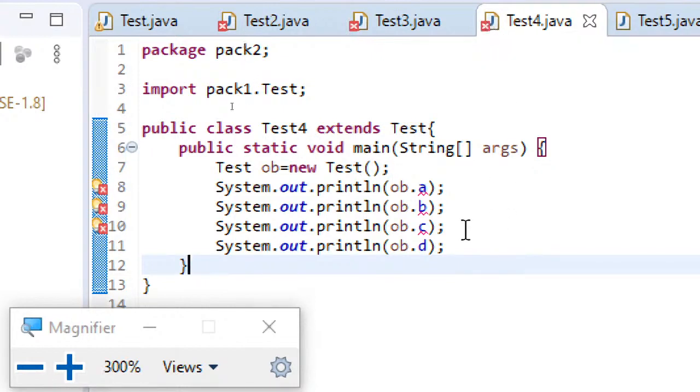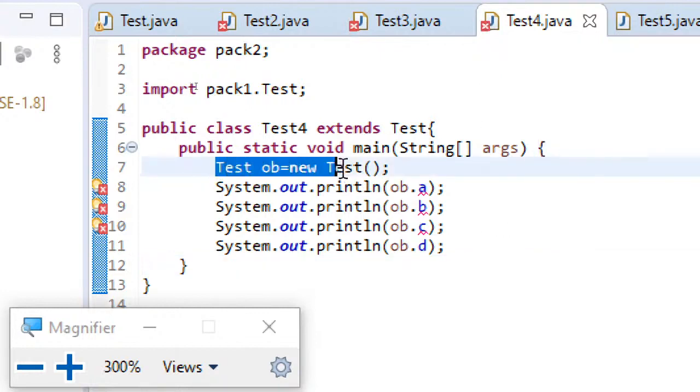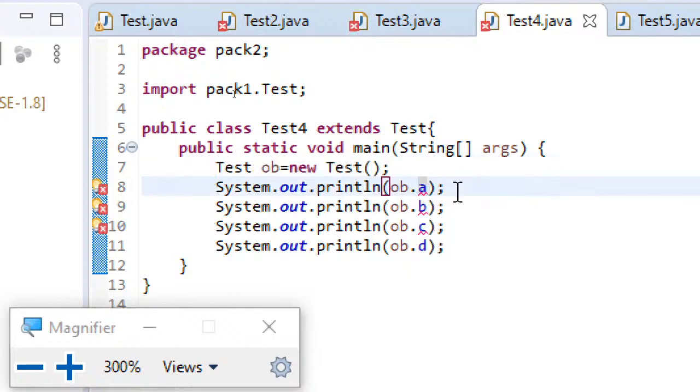What are we doing here? We are trying to create an object of the test class, which is in pack 1. It's working fine. Next, A. What is the category of A? It's a default variable. This is the proof that